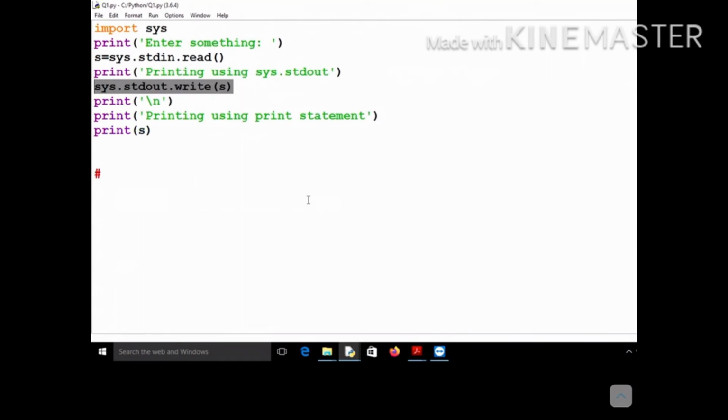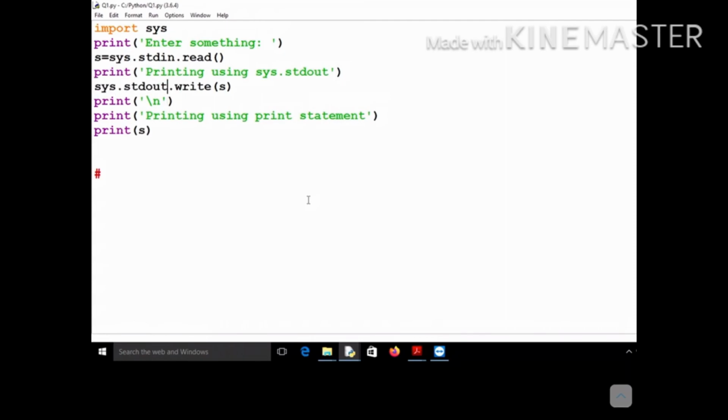Let me summarize: internally the keyboard and the monitor are also implemented as files, and these files can be accessed using file objects. The file objects corresponding to keyboard and monitor are fixed. The object corresponding to the keyboard is sys.stdin, and the object corresponding to the monitor is sys.stdout.